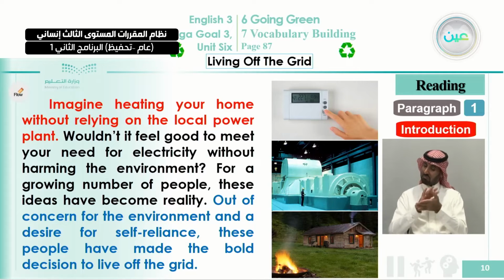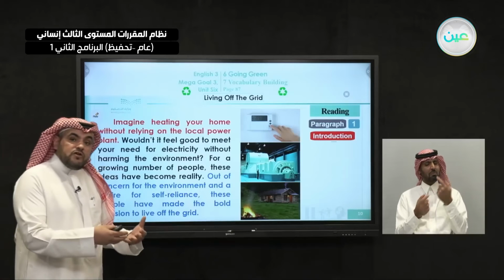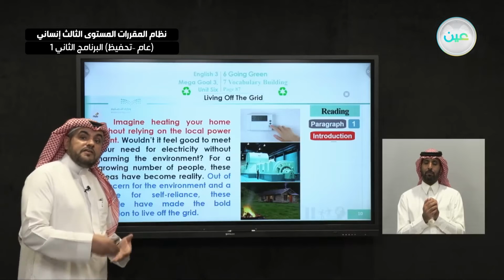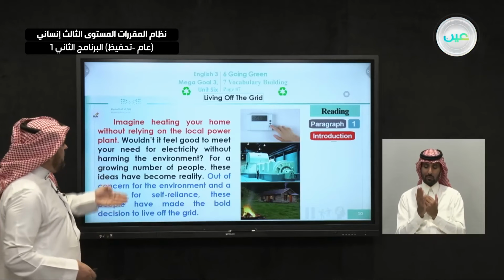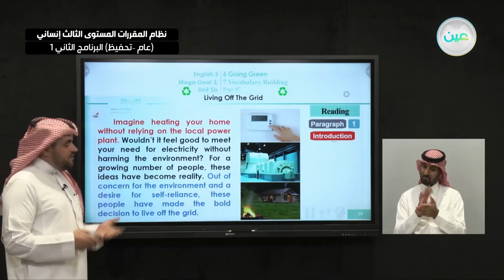Okay, in the article we have an introduction, body paragraphs, and a conclusion. Inside each paragraph also we have a topic sentence where the writer introduces the main idea that he's going to talk about, or defend in his paragraph, and then at the end, the last sentence, he concludes his idea about the same paragraph.